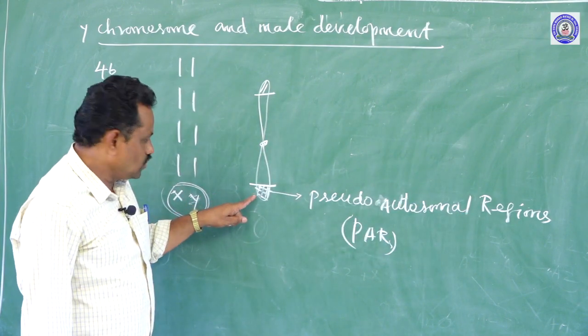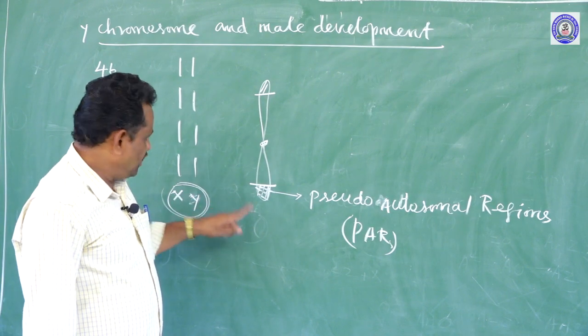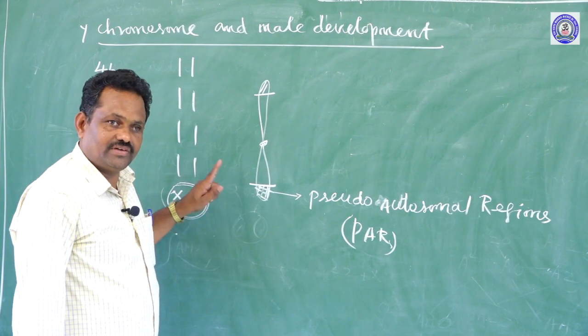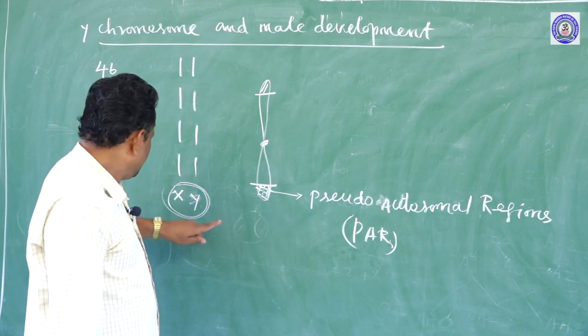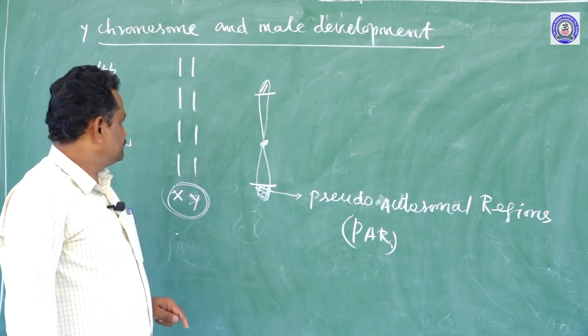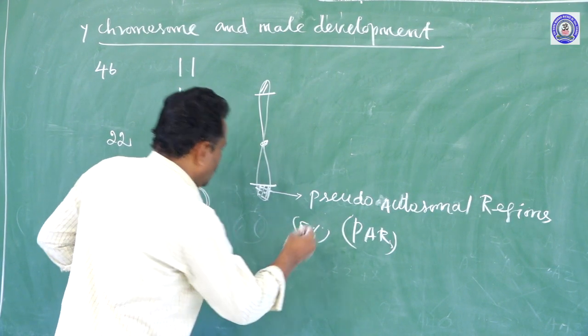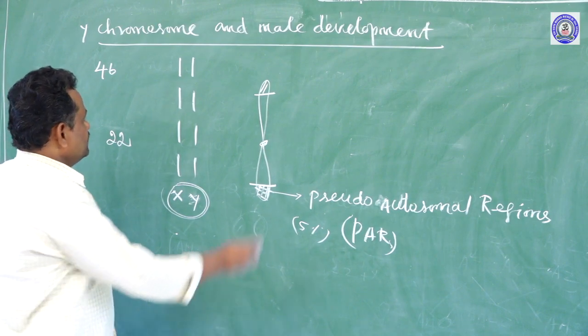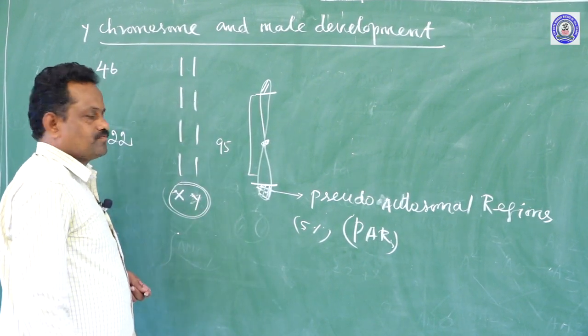So only the pseudo autosomal regions may exchange their genetic material at the time of gamete formation in the gametogenesis process, in the case of male. This is only about 5% of the Y chromosome, but the remaining 95% of the Y chromosome has this other region.